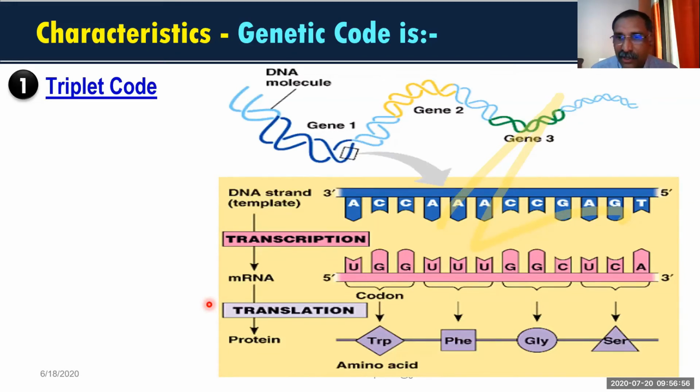Then one more point I want to say. If the number of amino acids is more than 64, remember what I said? If the number of amino acids is more than 64, then 3 nitrogen bases will not work. Then how many would you have to take?